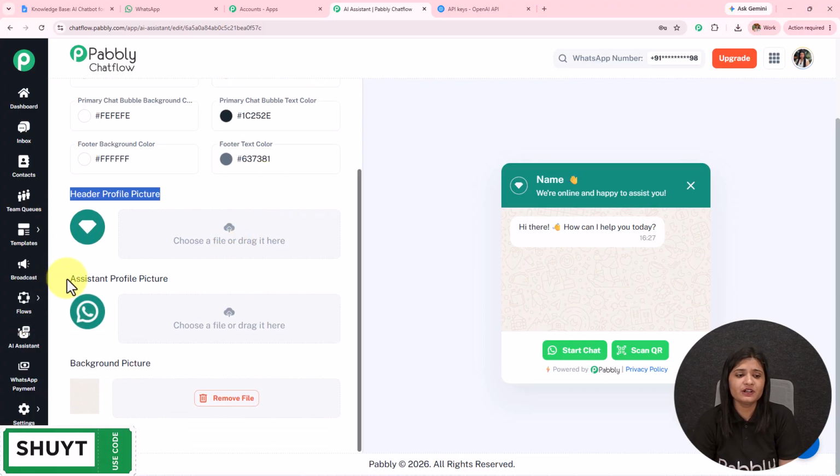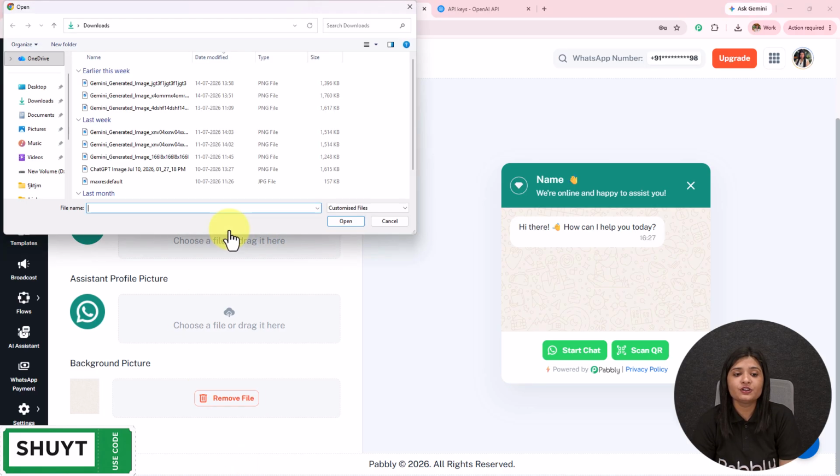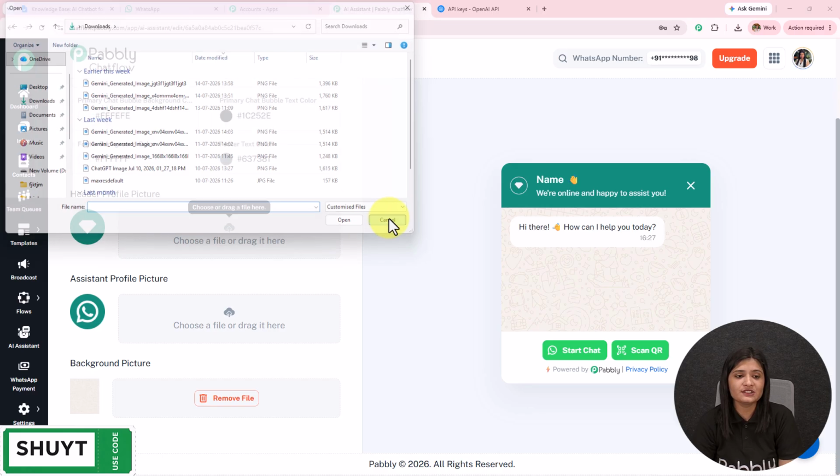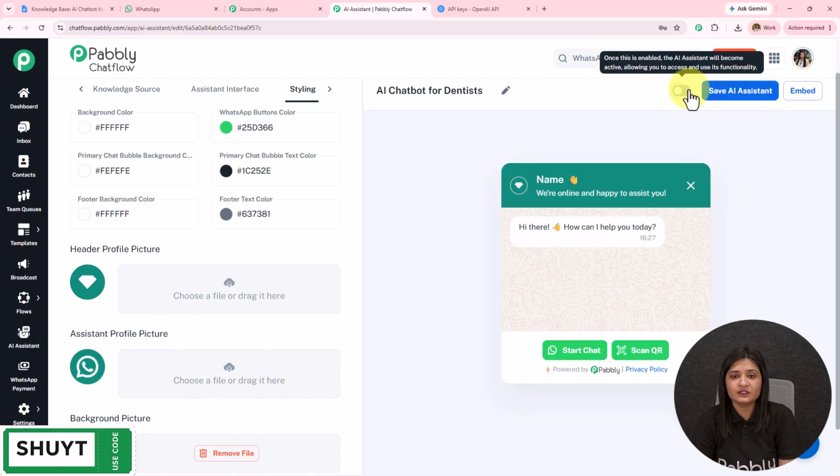Then we have the header profile picture, assistant profile picture, and the background picture. In the same manner as we uploaded the knowledge base, you have to upload these pictures. You have to select the images, and then upload them. Now after doing all this, you have to toggle on this button and save the AI assistant. In this manner we have saved and created this AI assistant.